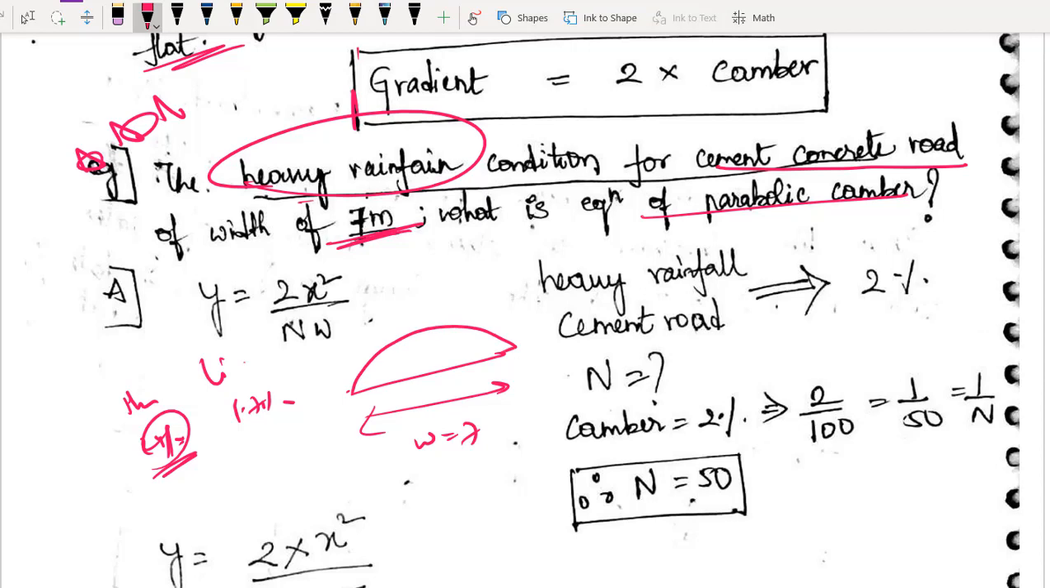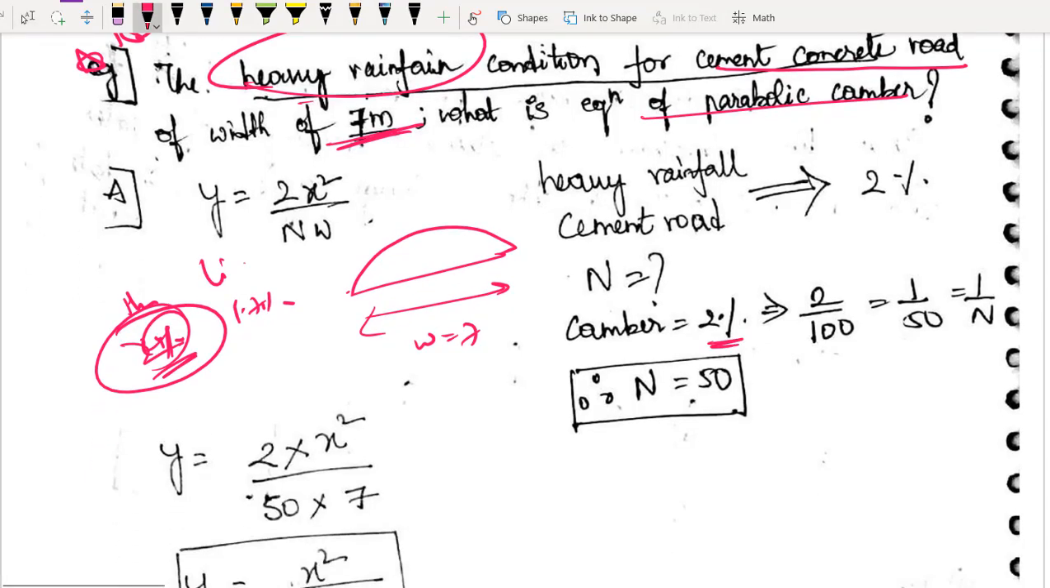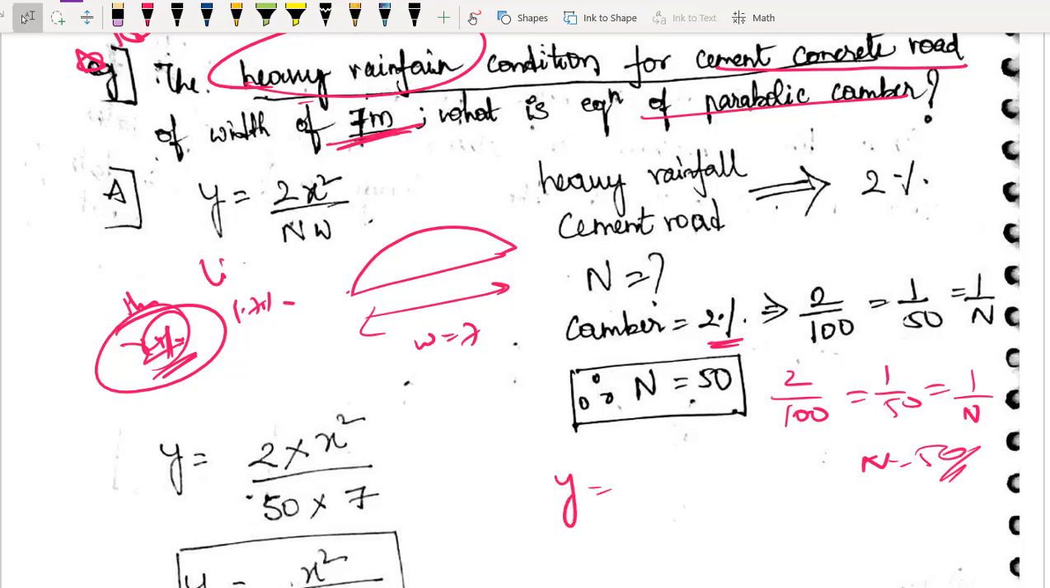Very simple. I know I have to provide 2% camber, at least this much. So camber is 2%, that is nothing but 2 by 100. I can write it as 1 by 50, equals 1 by n. So my n value is 50. So my equation is y = 2x² / (nW), right?